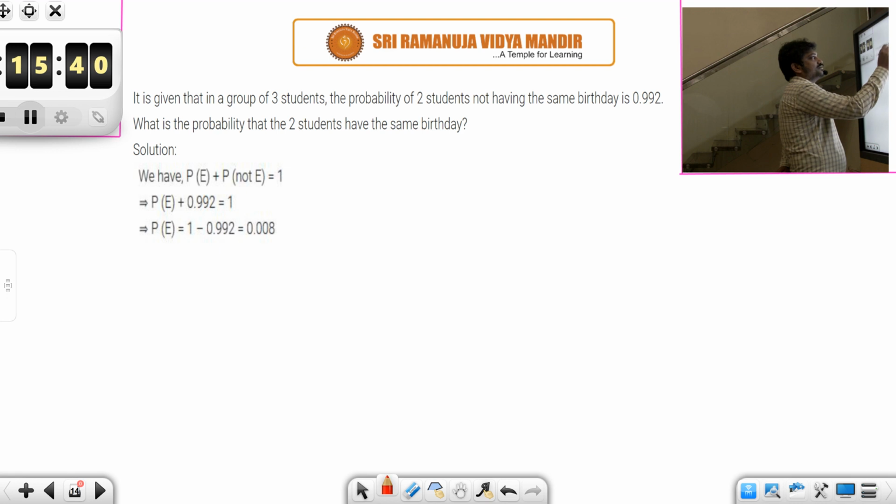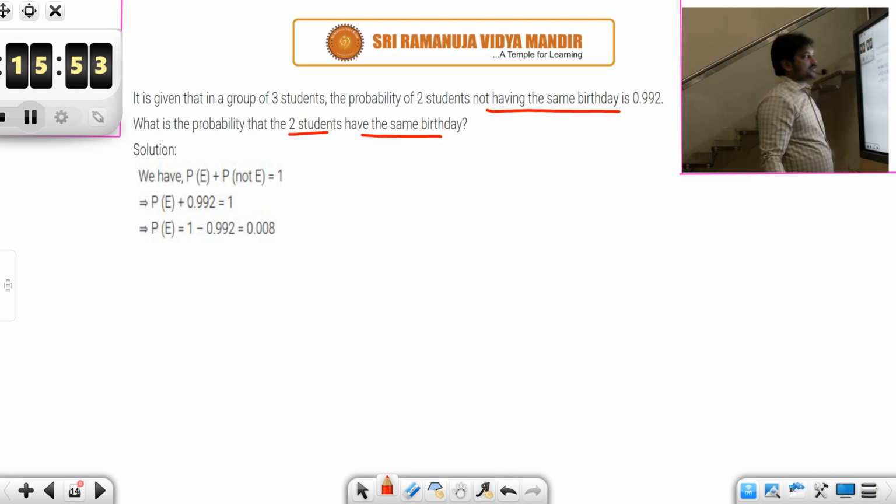It is given that in a group of 3 students, the probability of 2 students not having the same birthday is 0.992. Now what is being asked? What is the probability that 2 students have the same birthday?